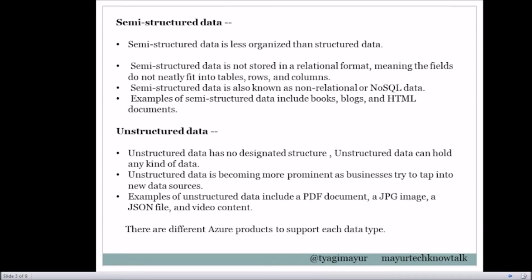The last one is unstructured data. This data has no designated structure. This data can hold any kind of data. It is becoming more prominent as businesses try to tap into new data sources. Examples of unstructured data include a PDF document, JPG image, JSON files, and video content. There are different Azure products which support each data type.